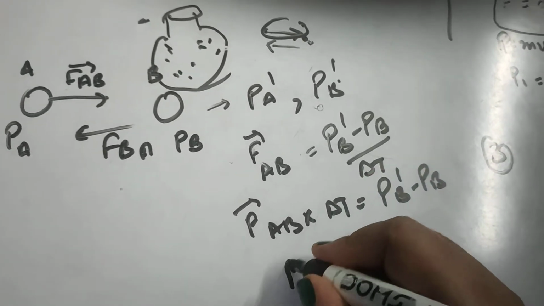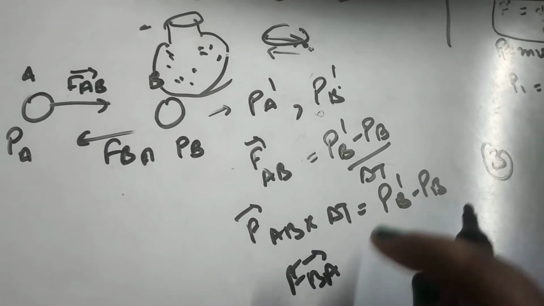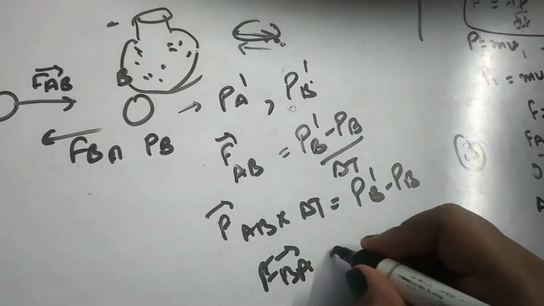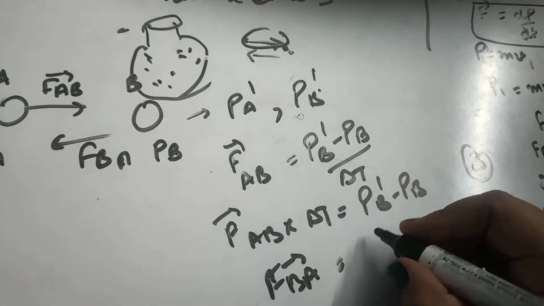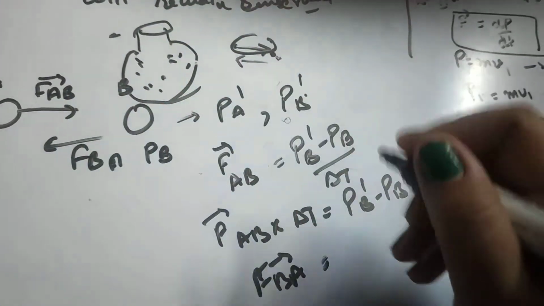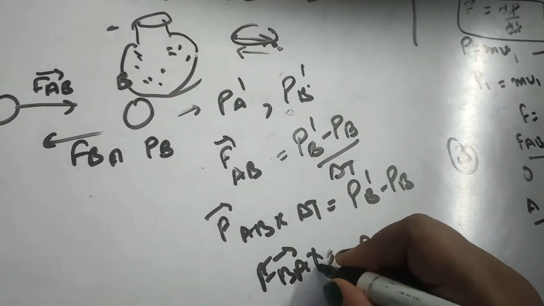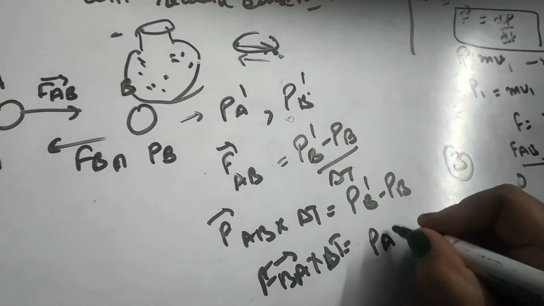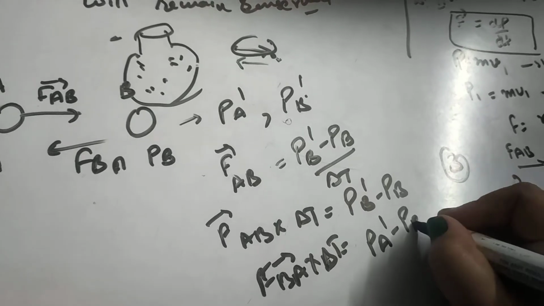Similarly, FBA is the force on A by B, so the momentum of A will change since force is being applied on A. So FBA into delta T is equal to PA dash minus PA, right?